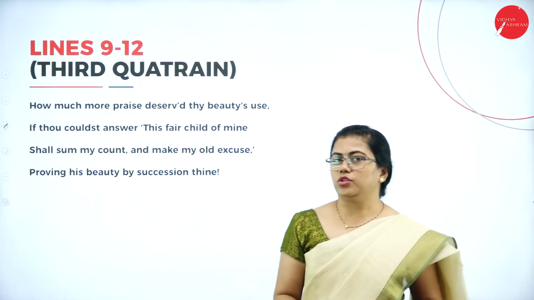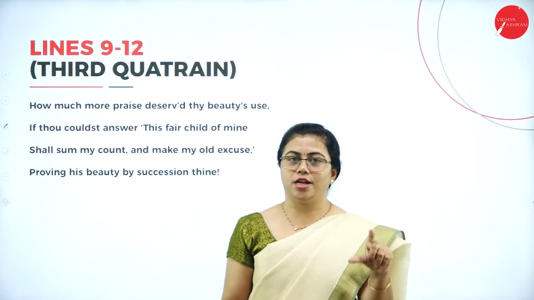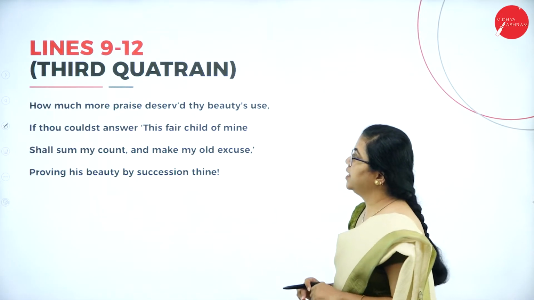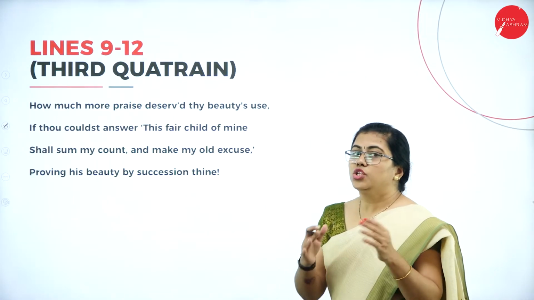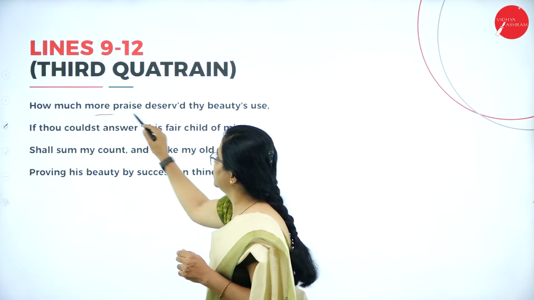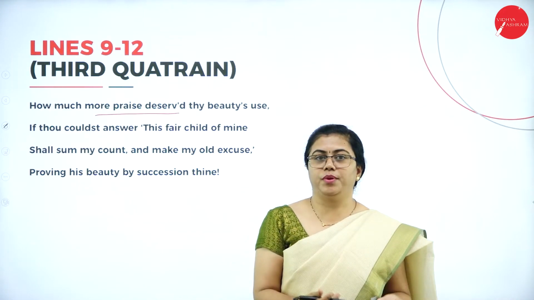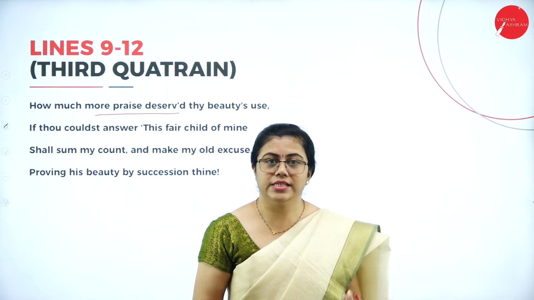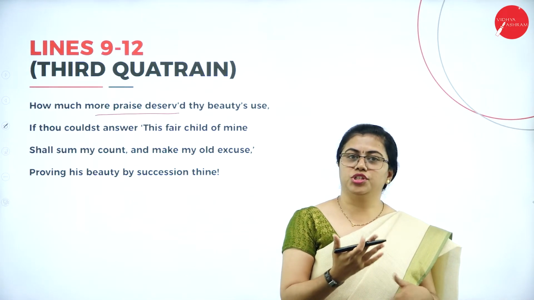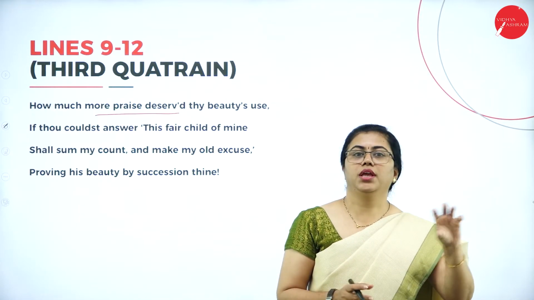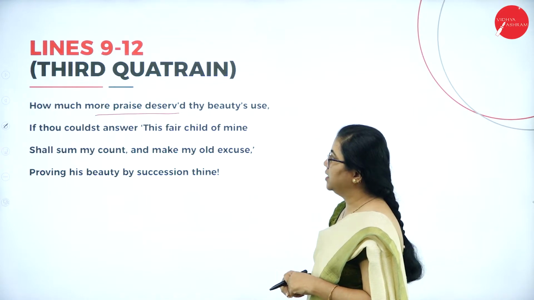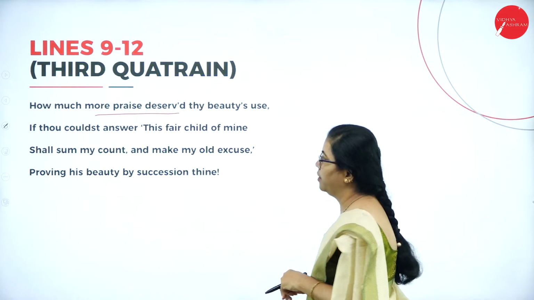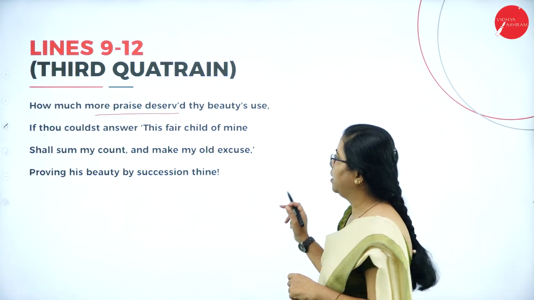Coming to the third quatrain, the third set of 4 lines. Here you can see, how much praise deserved thy beauty's use. So much praise was there. So much praise that the fair youth deserved, that much he or she has already received during their youthful days. If thou couldst answer, this fair child of mine shall sum my count and make my old excuse.